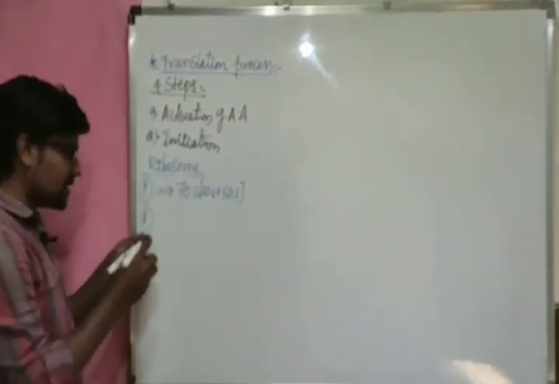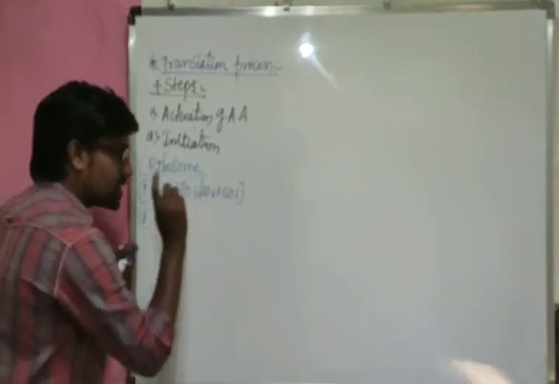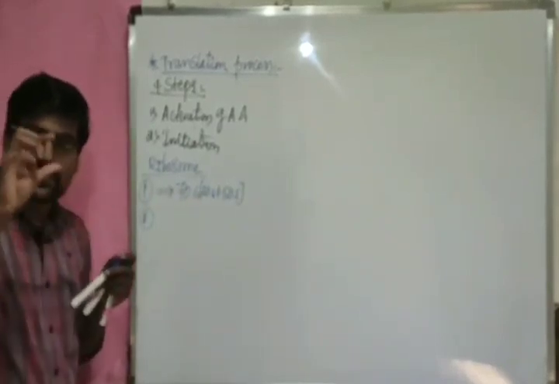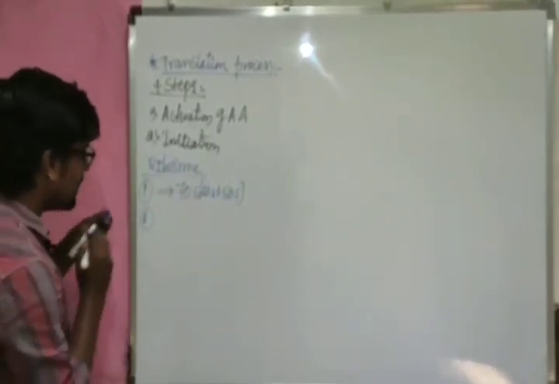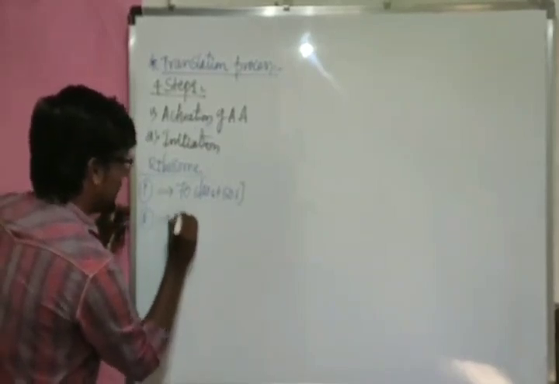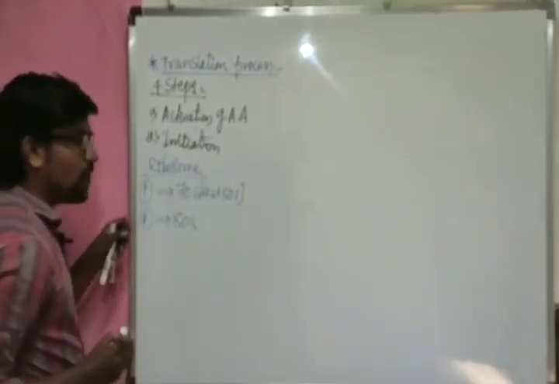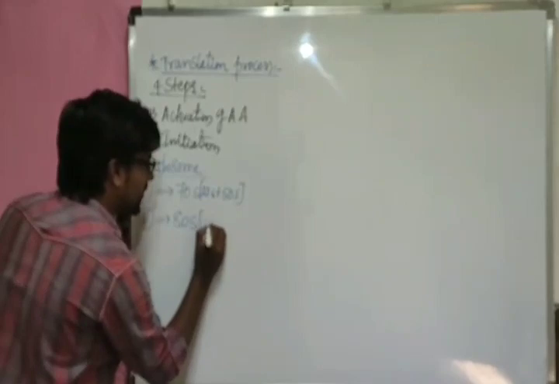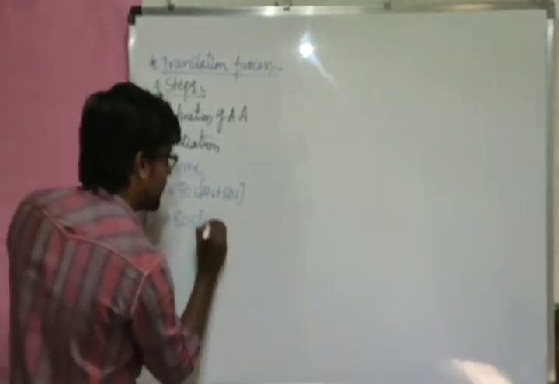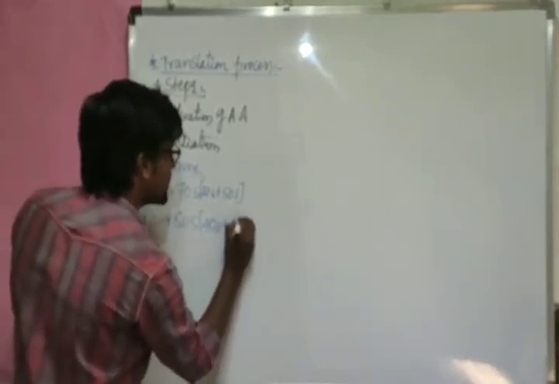So what is this 30S? This is the smaller subunit and this is the larger subunit. So the ribosome is made up of two subunits. And in the case of eukaryotes, it has the 80S type of ribosome. That 80S type is made up of 40S plus 60S.